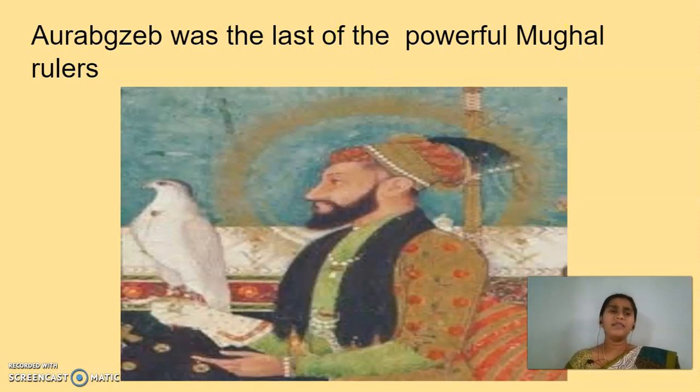Aurangzeb was the last of the powerful Mughal rulers. There were many powerful rulers in the Mughal empire, but Aurangzeb was one of the last among them.